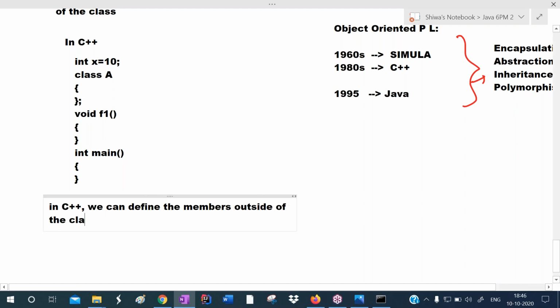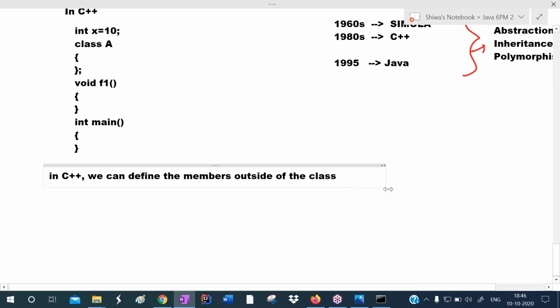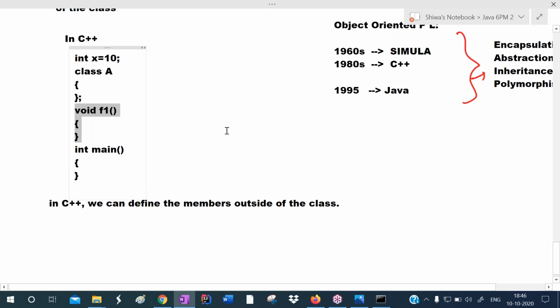Outside of the class A, here I'm defining the X member, F1 member, and main member. So why is C++ not pure object oriented? Because in C++ we can define members, meaning variables or functions, outside of the class. That's why we are calling C++ not pure object oriented. So we can write in the form of functions, or in the form of classes. In both styles we can write a C++ program. You can also use a combination.